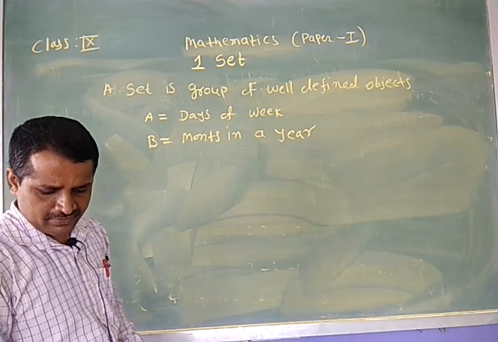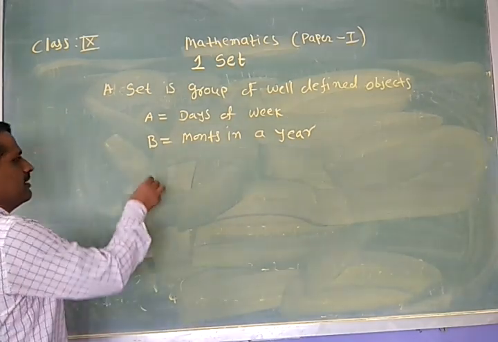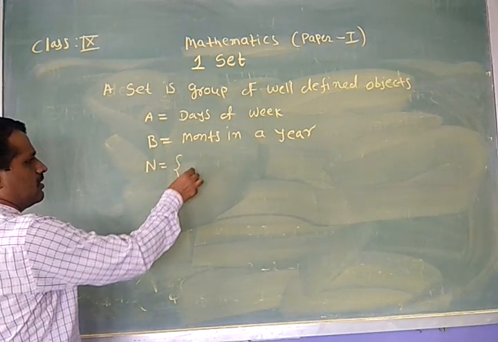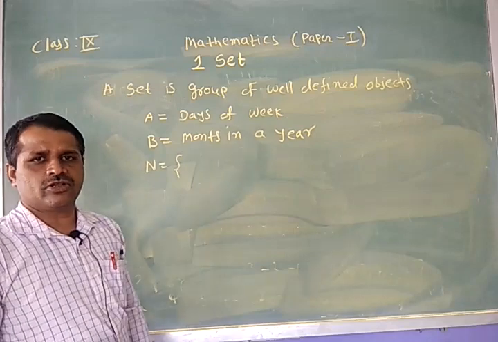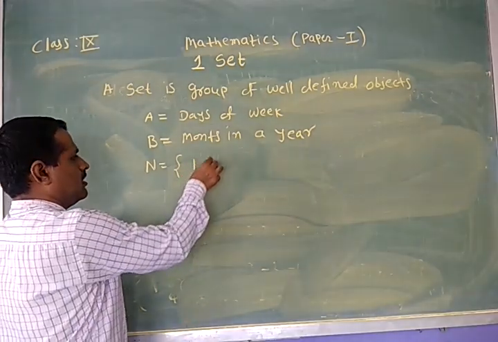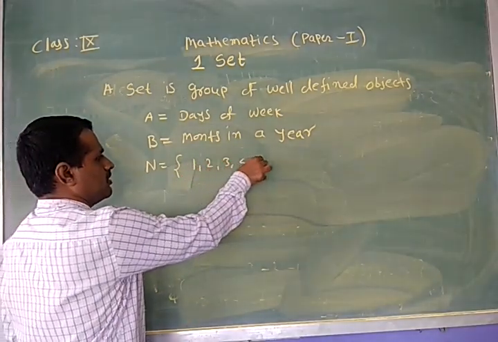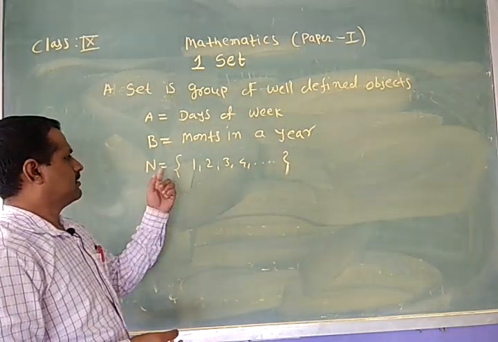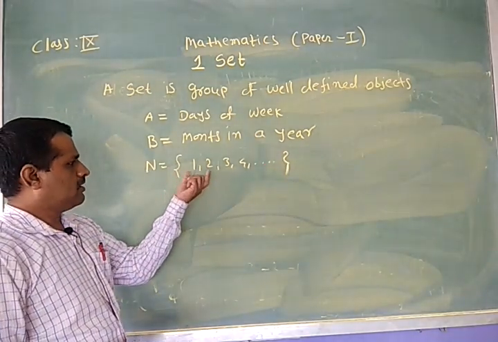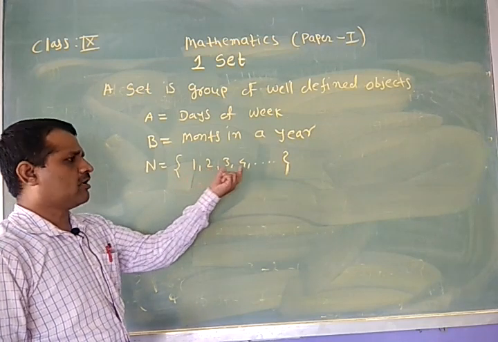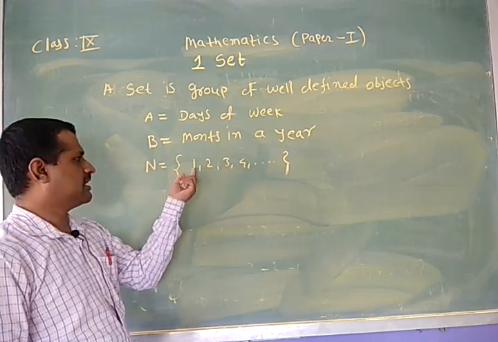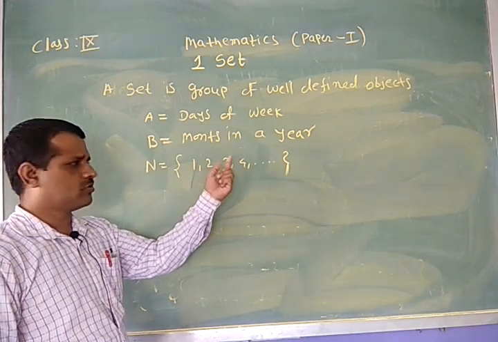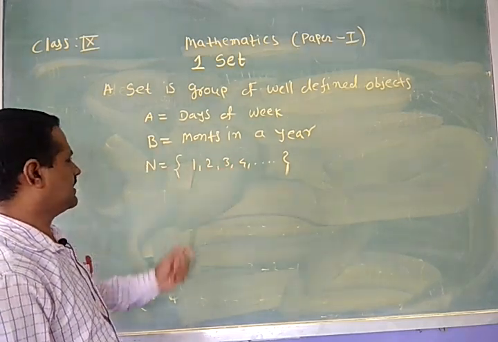Here, all of them are the natural numbers. Suppose N is the set of natural numbers: 1, 2, 3, 4. It is also one example of a set. All these are called elements of that set. That is, 1 is an element of that set, 2 is an element of that set, 3 is an element of that set, and 4 is also an element of that set.